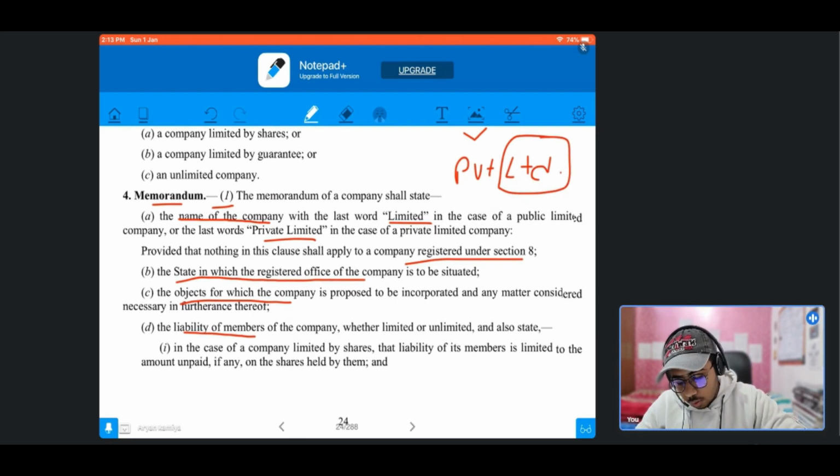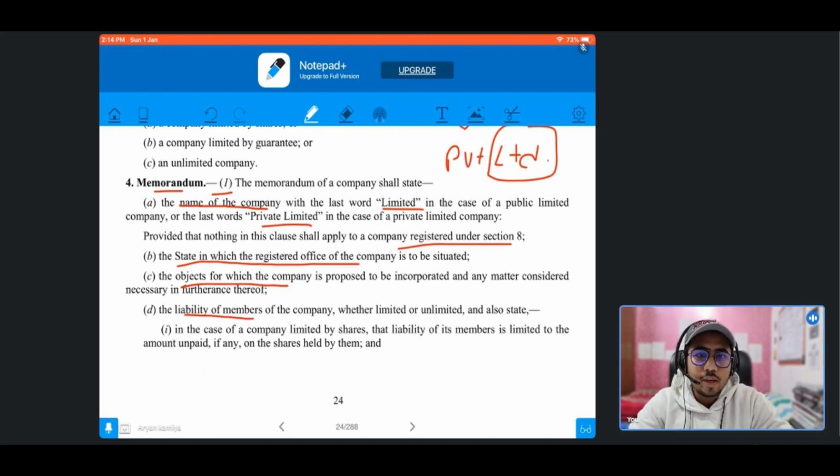Now the third clause is the object clause. Under the object clause we have to mention for which purposes the company is proposed to be incorporated, what are all the operations that the company will be carrying out, and what will be the ancillary activities necessary to carry out the main activities.